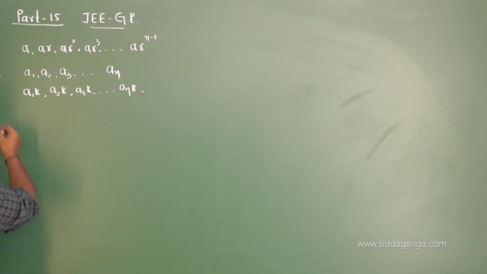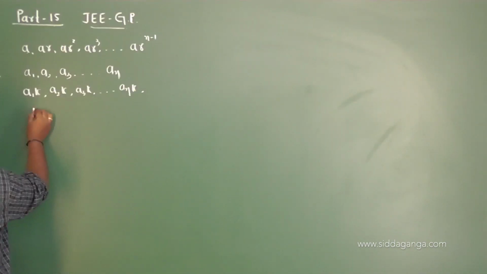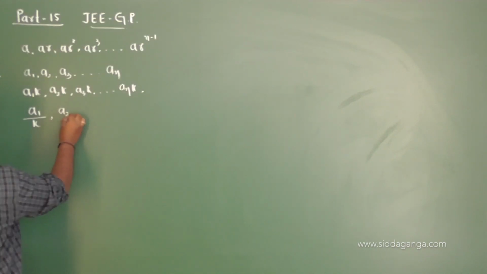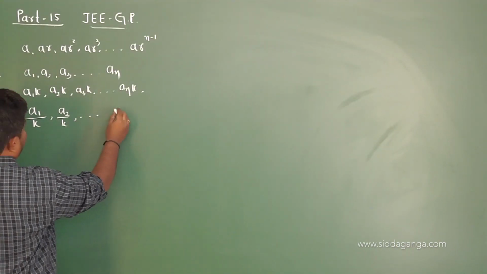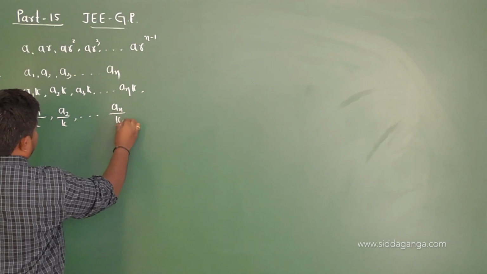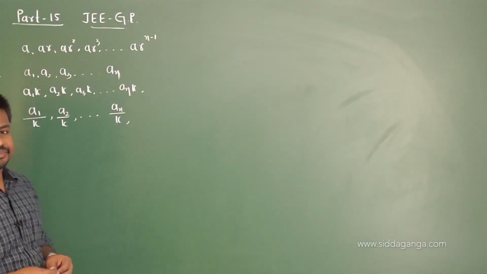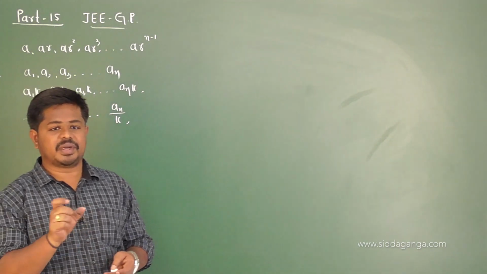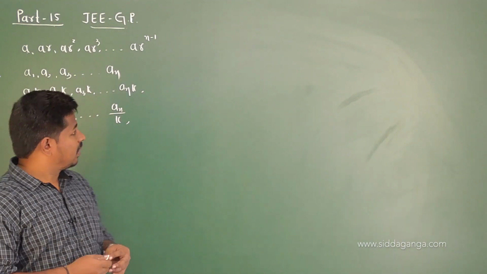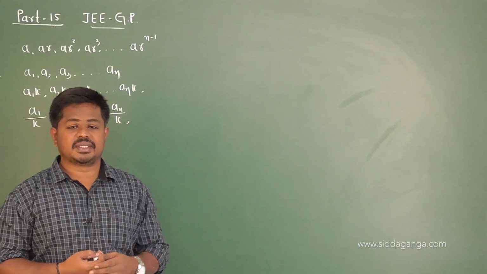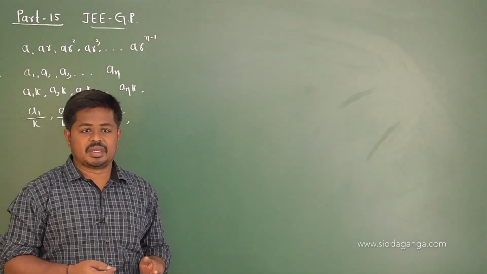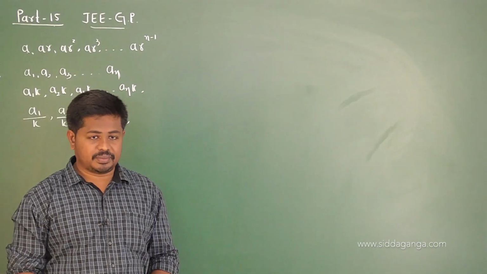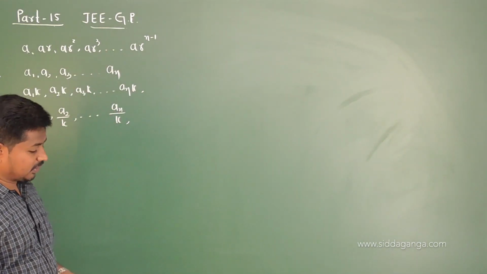In the same way, if each term of a geometric progression is divided by some non-zero constant k, you mean A1 by k, A2 by k and so on, An by k is also a geometric progression of the same common ratio r. I mean, if each term of a geometric progression is divided or multiplied by some non-zero constant, then the resulting sequence is again a geometric progression. Okay, this is the first point related to geometric progression.